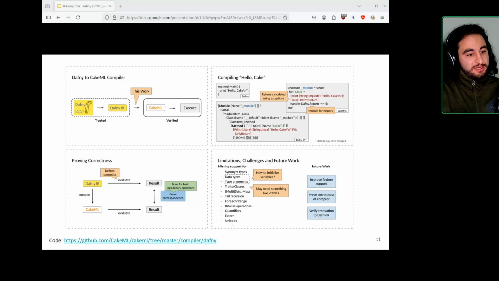One that was generated interpreting Dafny code and one from CakeML code. Then these two states have some correspondence. I'm being very vague on what this correspondence means, but this is just one theorem, a simulation theorem, that we start to prove in HOL4. So everything lives in HOL4, really. Thank you. I hope that answered the question.